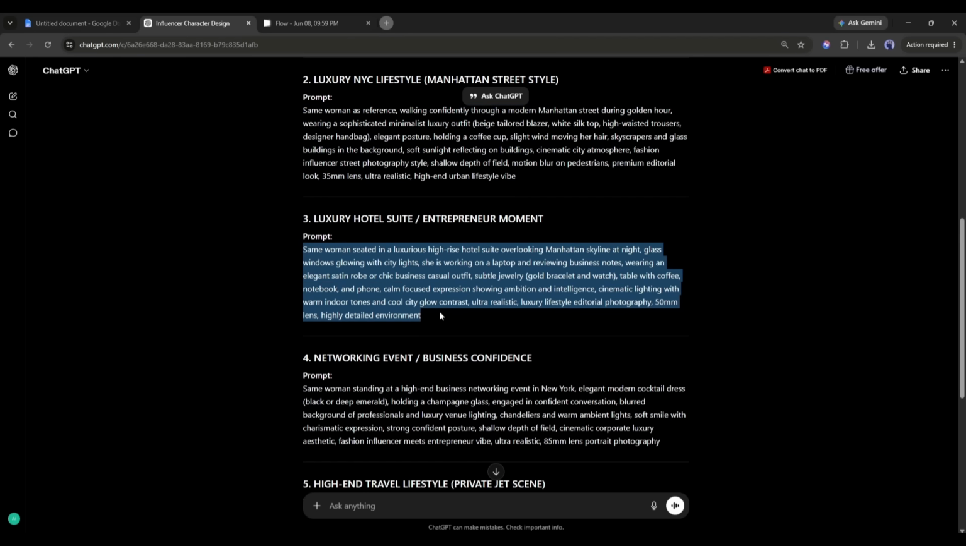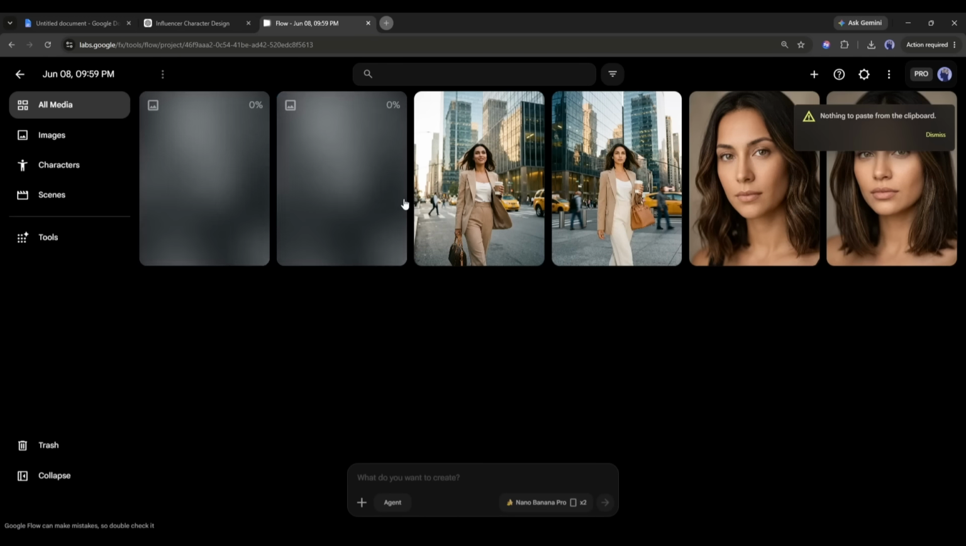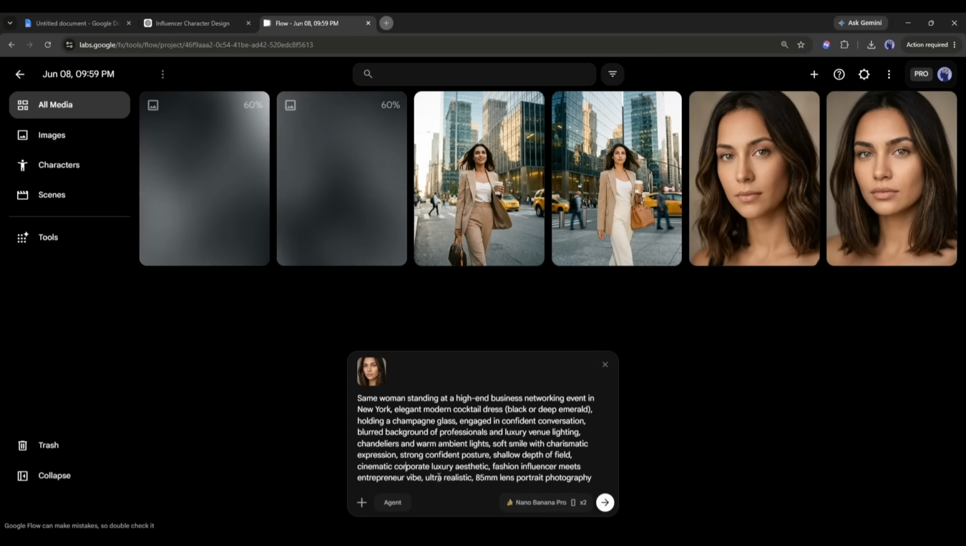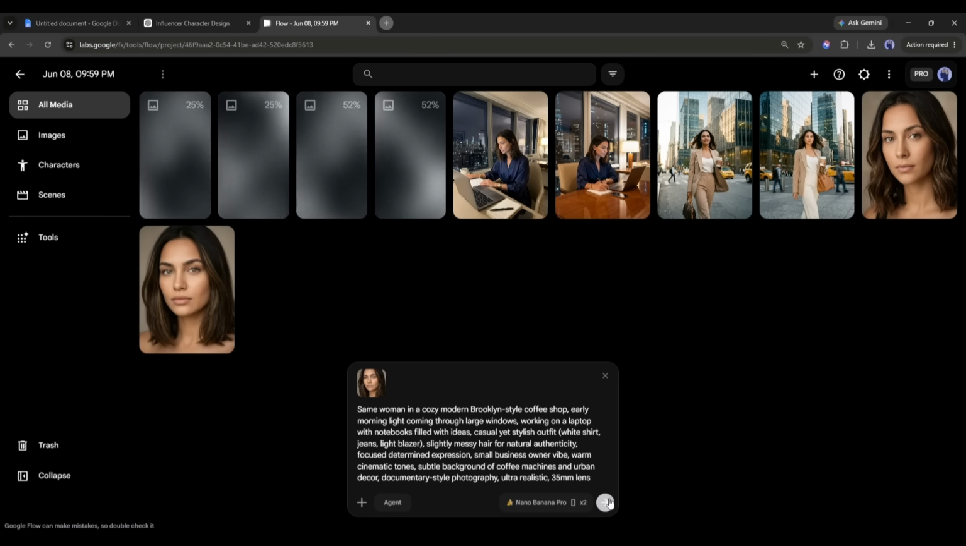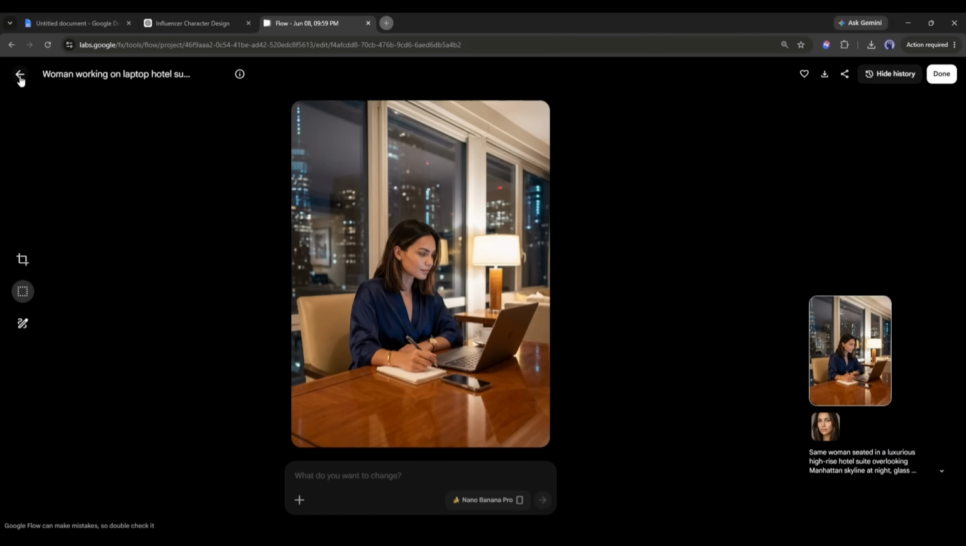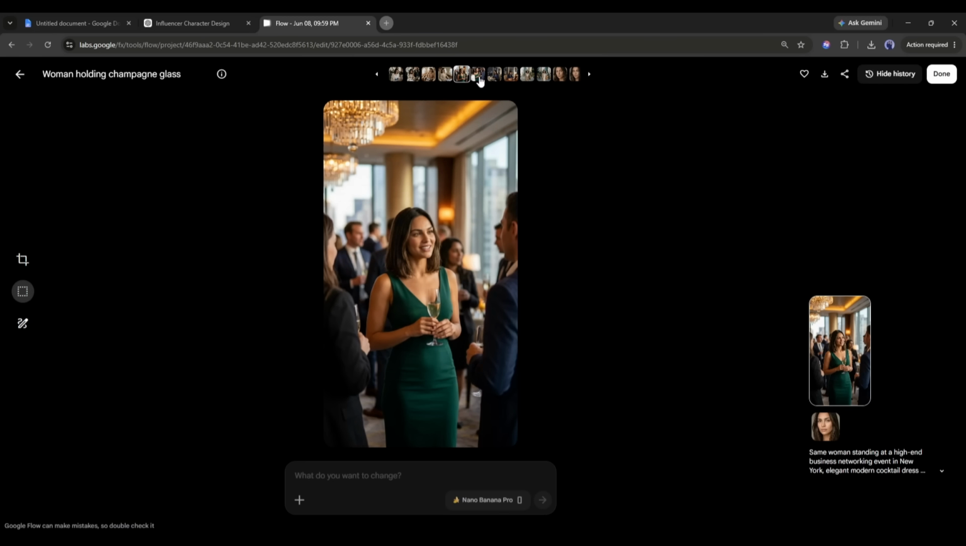The process is the same. Enter the prompt, add the reference image, and then hit generate, and you will get the image like this. Now, in this method, we can create unlimited, consistent, and amazing images of our character using Nano Banana inside Flow.